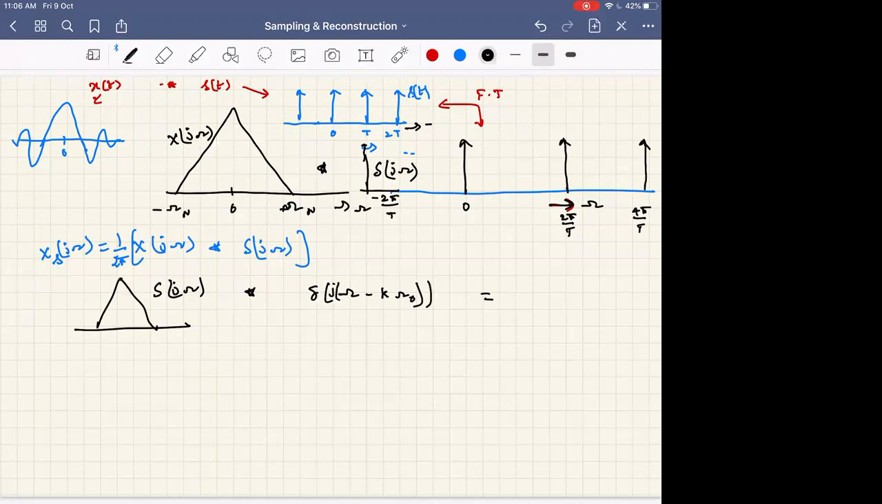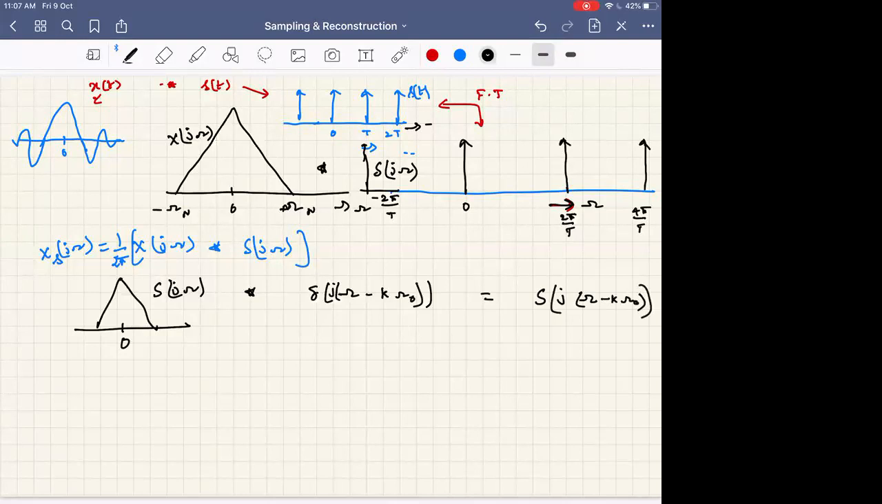S of j omega is convolved, it will be shifted to k omega naught. That is the operation of convolution with any delta function. If I convolve x of t with delta of t minus t naught, the implication is just that x of t gets shifted to t minus t naught, so what I get will be x of t minus t naught. Similarly here, the answer I get is S of j omega minus k omega naught. Okay, hope this is clear.